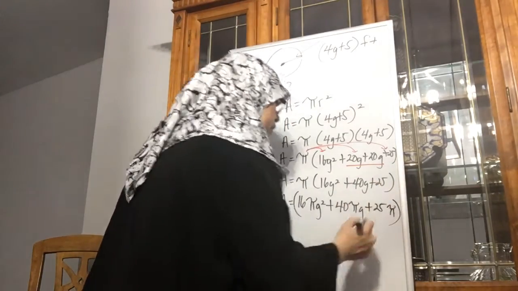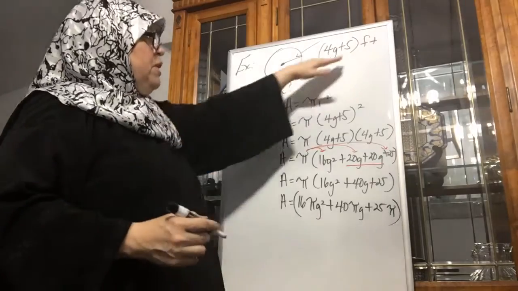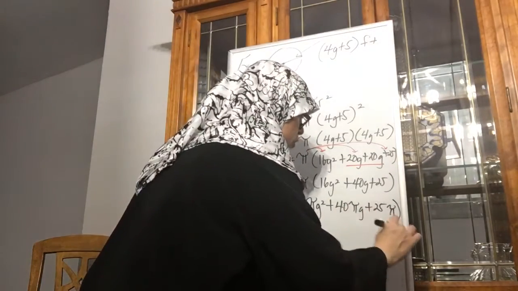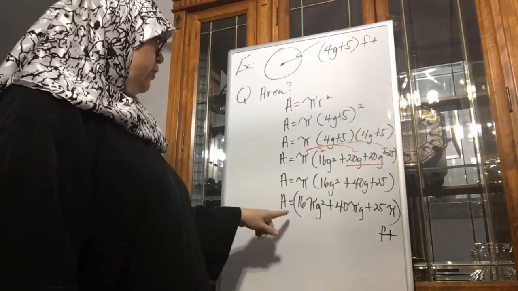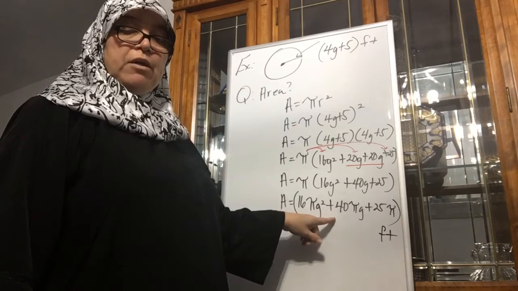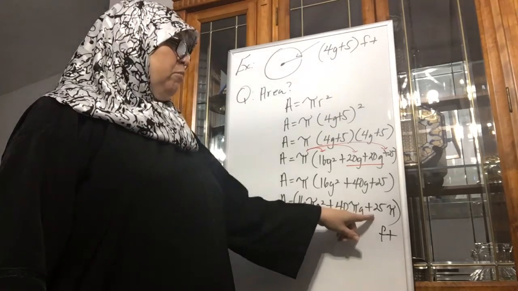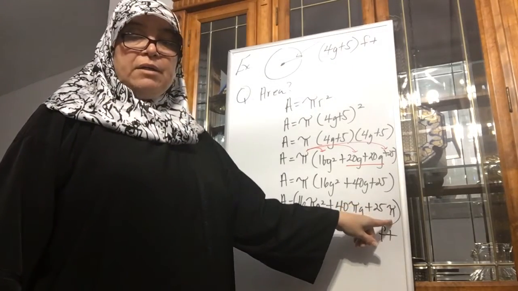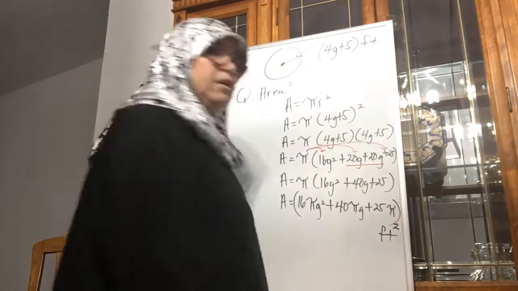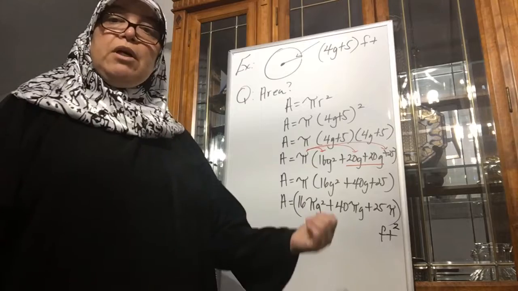All of it is in parentheses. Don't forget your monkeys or birds. We're talking about feet. So at the end, put feet. So the final answer, 16 pi g squared plus 40 pi g plus 25 pi. And then feet, we're talking about area, so feet squared.